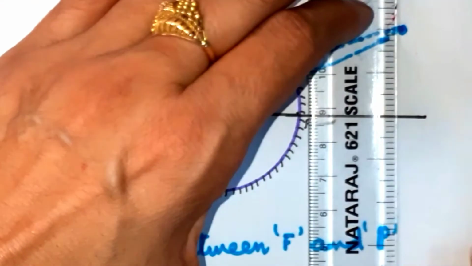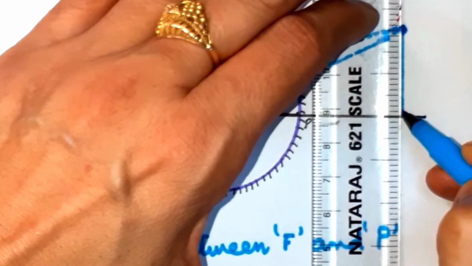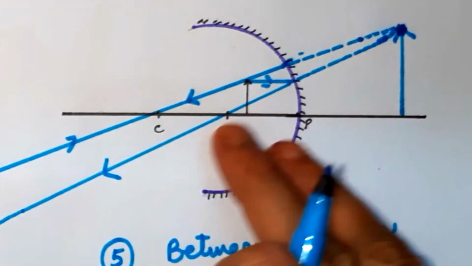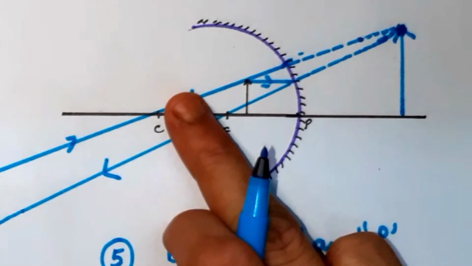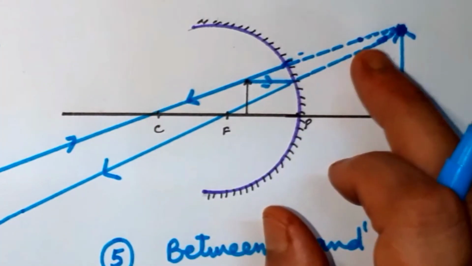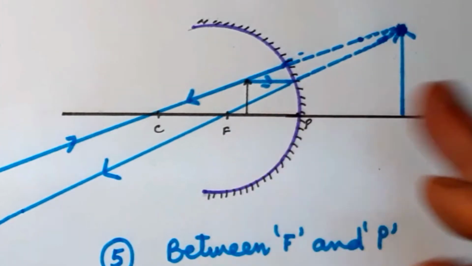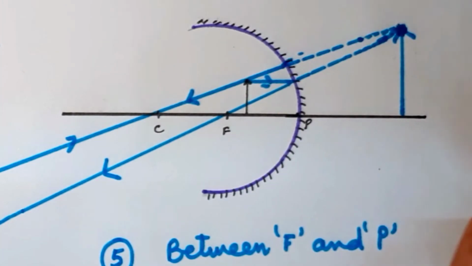So the image which will be formed will be behind the mirror, and the rays, children, are not actually meeting, they are apparently meeting. So it will be a virtual image behind the mirror, enlarged.